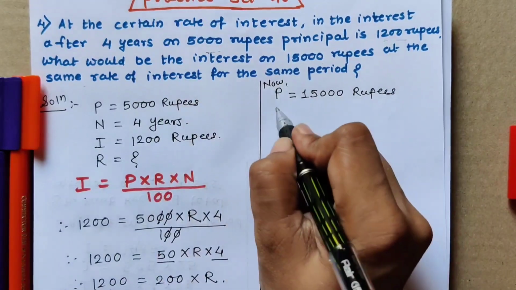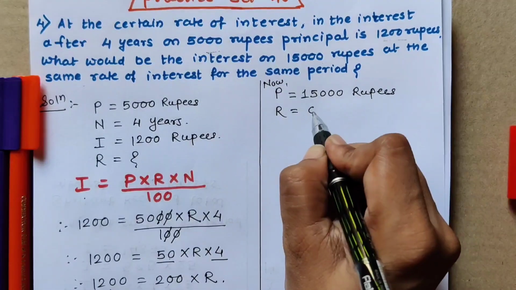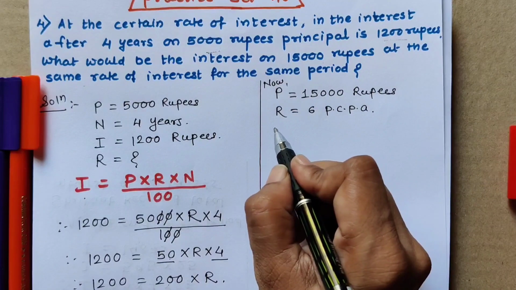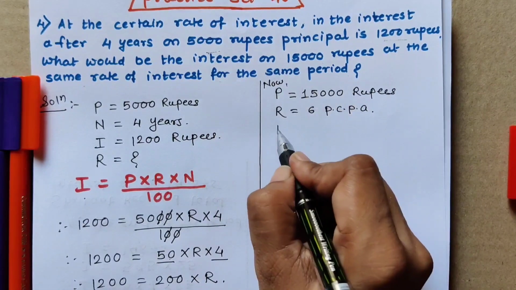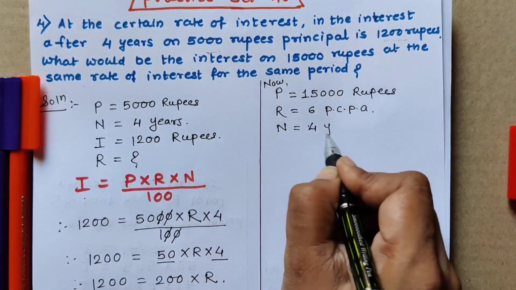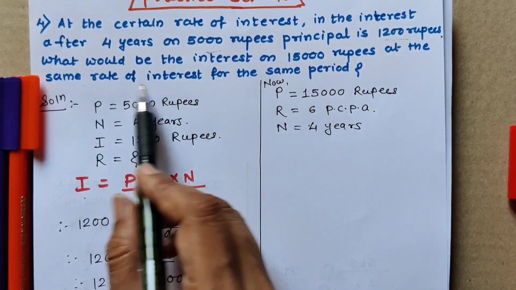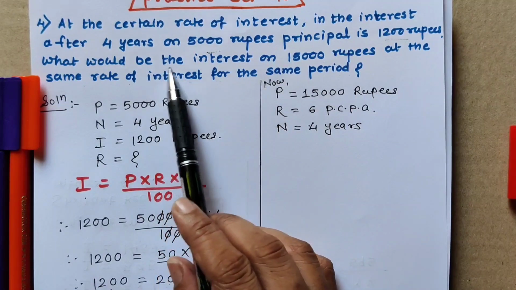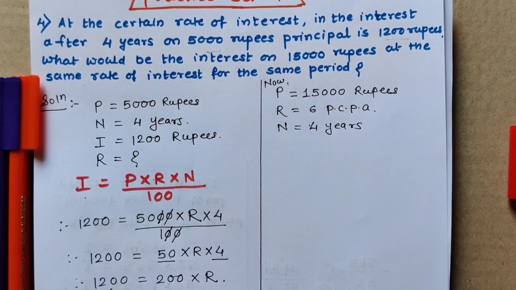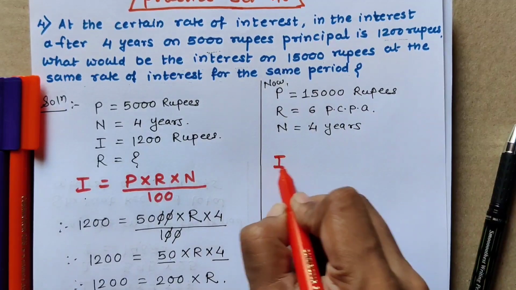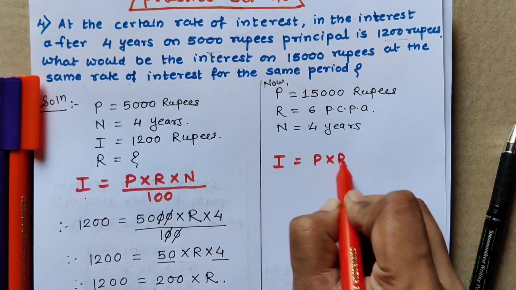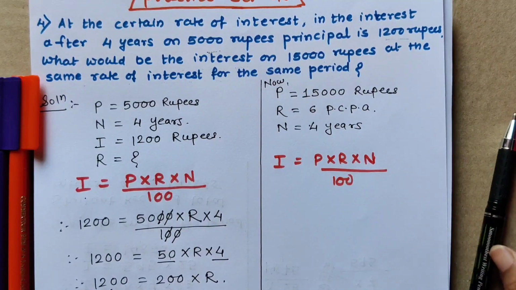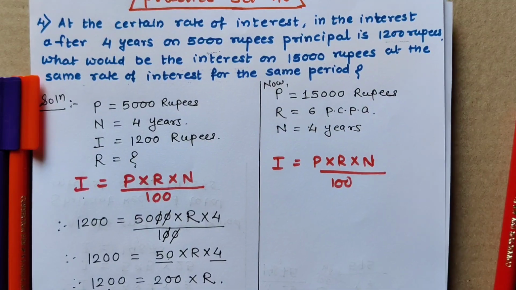Same rate of interest means R we have got 6 PCPA. And for the same period means the number of years is also the same, which is 4 years. We have to find what would be the interest. Total interest we have to find. So total interest I is equal to P into R into N upon 100.